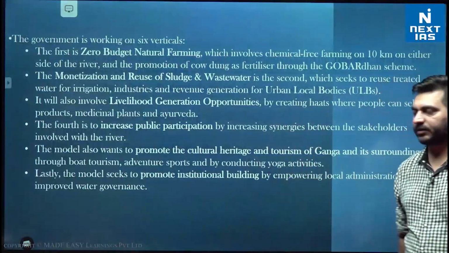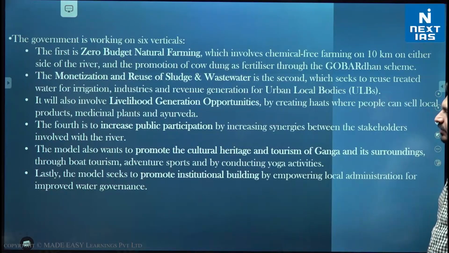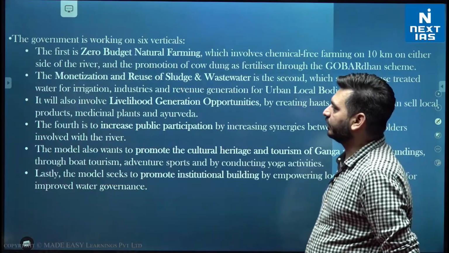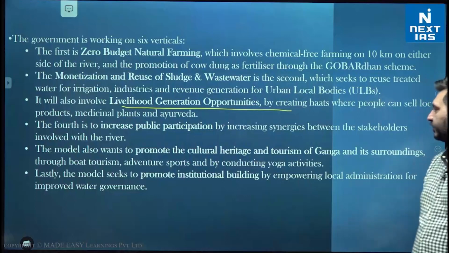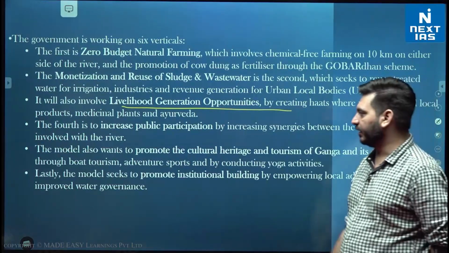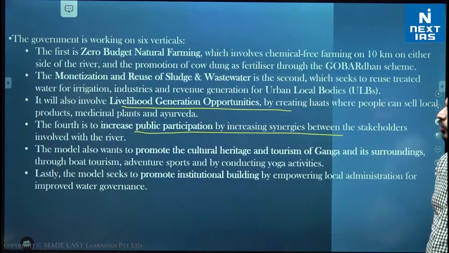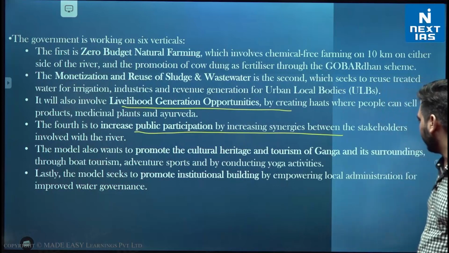Now look at these 6 components of Earth Ganga. The first is zero budget natural farming. The second is monetization and reuse of sludge and wastewater. The third is livelihood generation opportunity by creating haats, right? The fourth is increase public participation by increasing synergies between the stakeholders. Then fifth is promote the cultural heritage and tourism of Ganga and its surroundings.